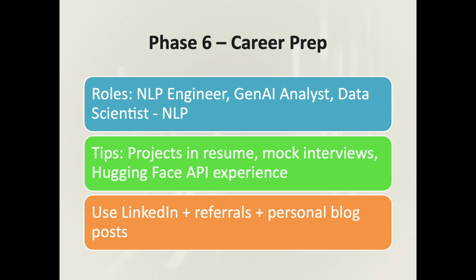How do you handle an imbalanced text dataset? What are the ways to improve summarization quality? These are the questions which are often asked in these interviews. Then apply for roles like NLP engineer, GenAI research analyst, applied data scientist, and don't forget to network. LinkedIn posts and public projects equal visibility.